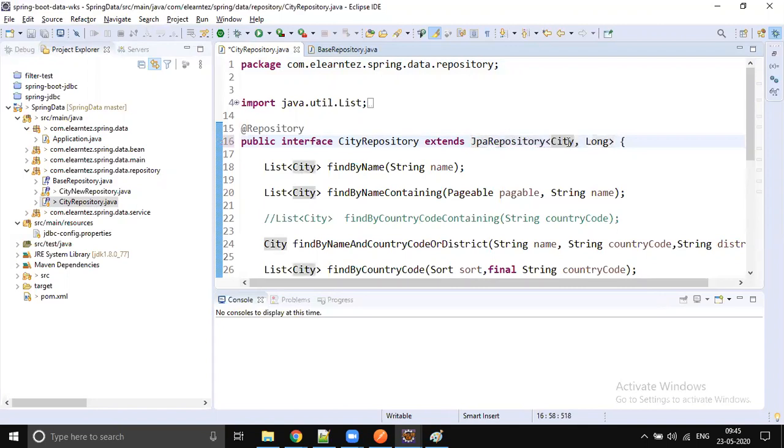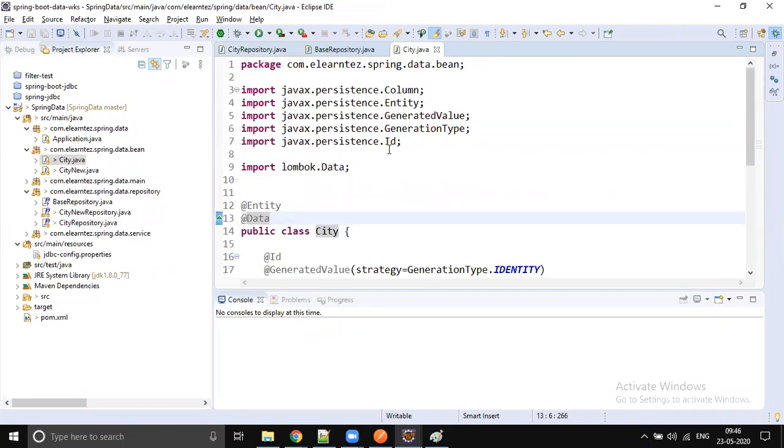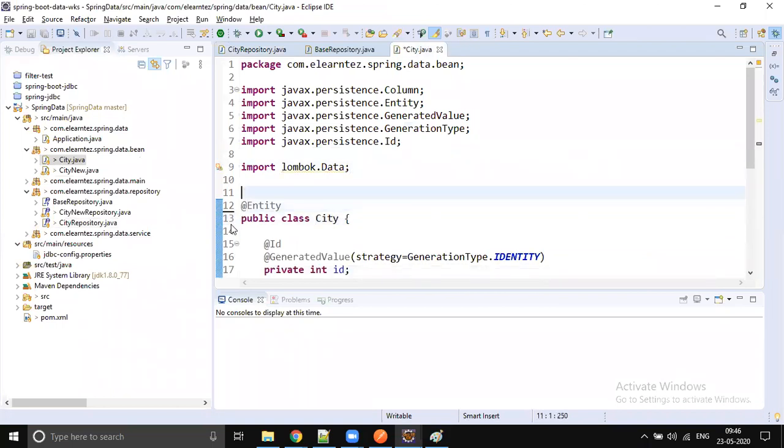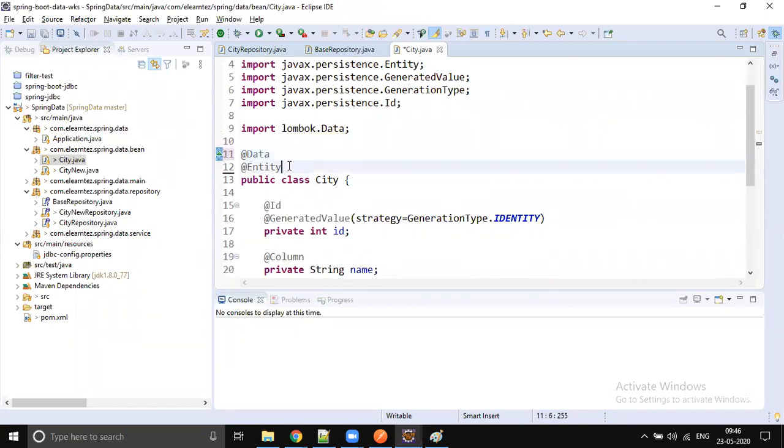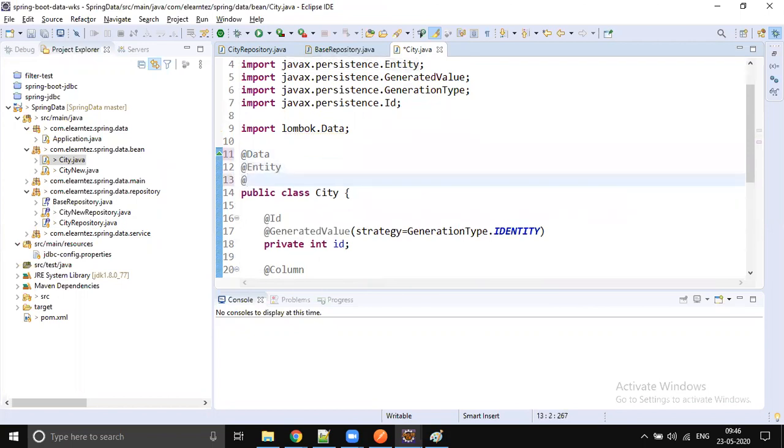The first generic type is going to be the model entity. The entity is city, and the second generic type is long. So let's go to city. You see that @Entity, @Data is for Lombok, so it's not related to Spring Data JPA. We don't want to write setters and getters, that's why we are using @Data. But the mandatory annotation is @Entity, and we are not using @Table because the Java file name and the table name are both the same.